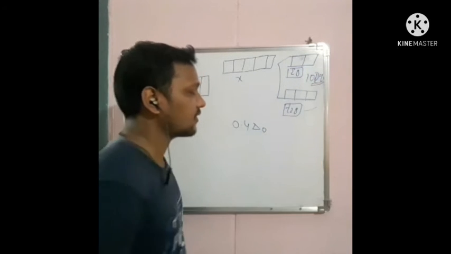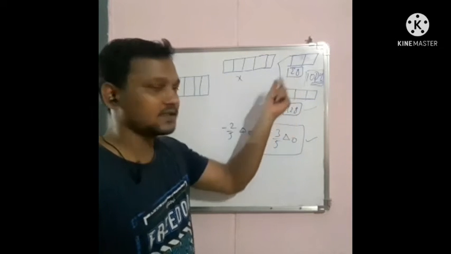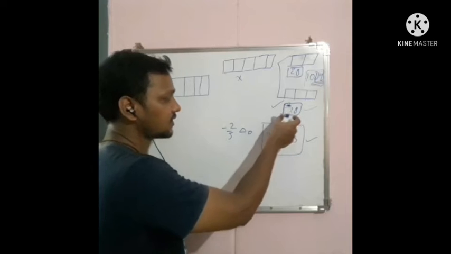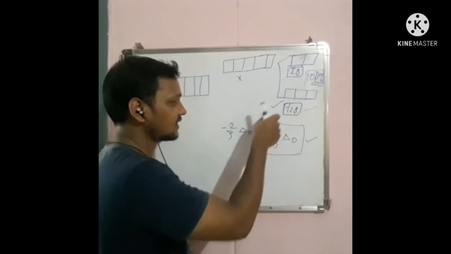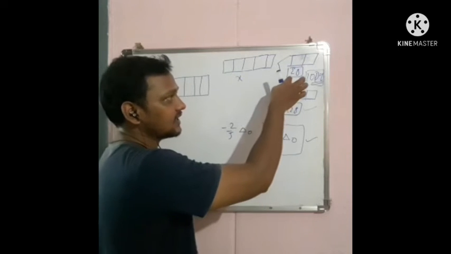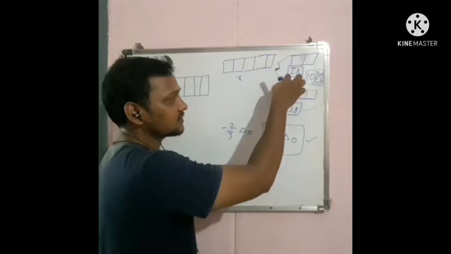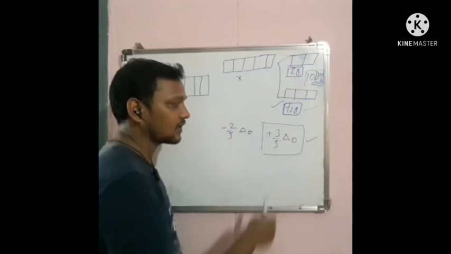Dq is one kind of unit. And we consider these T2g orbitals and Eg orbitals. The T2g orbitals' energy is decreasing by the value of minus 2 by 5 delta naught, and the Eg orbitals' energy is increasing by the value of 3 by 5 delta naught.